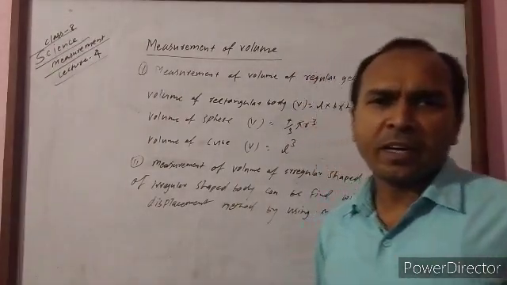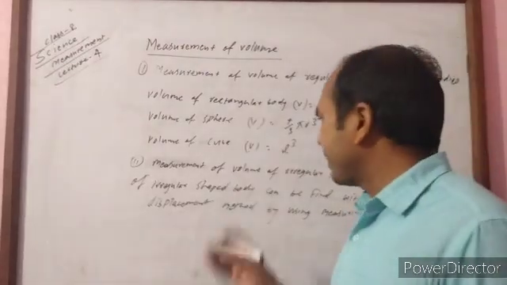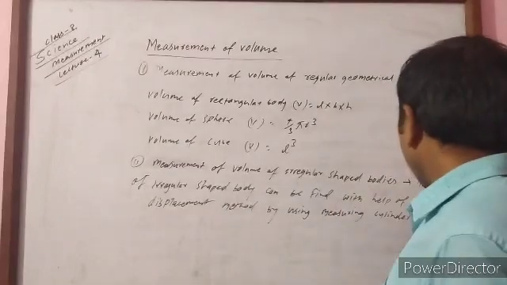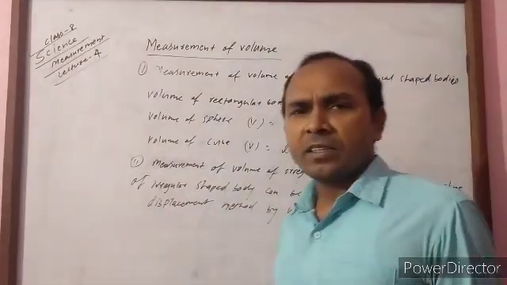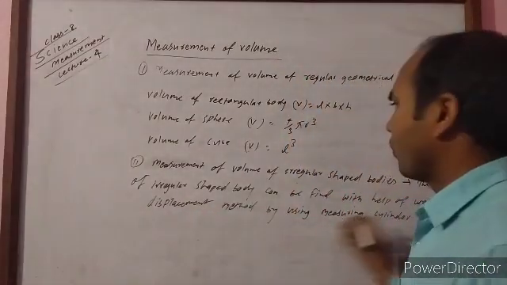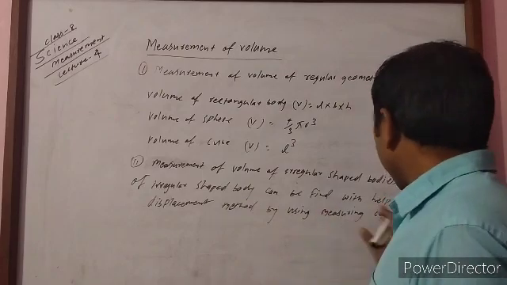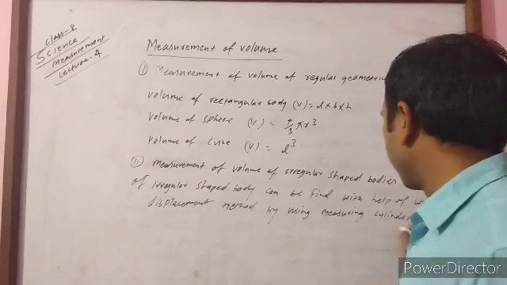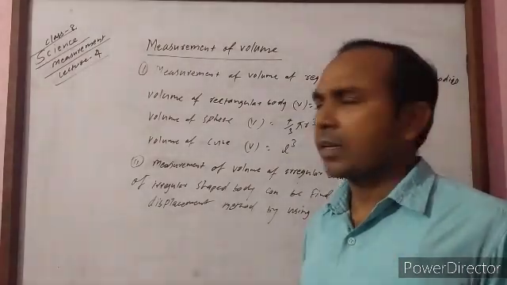Sometimes this type of question may arise: how can we determine the volume of an irregular shaped body? Then the answer is, we can determine the volume of an irregular shaped body with the help of the water displacement method by using a measuring cylinder. This is a complete answer.